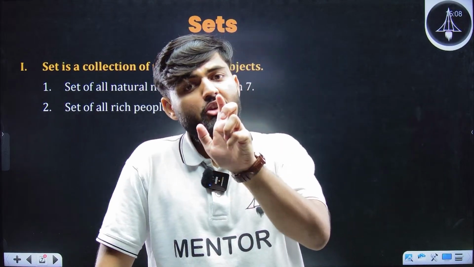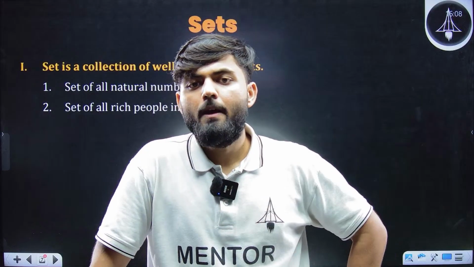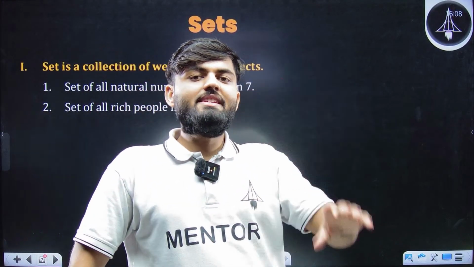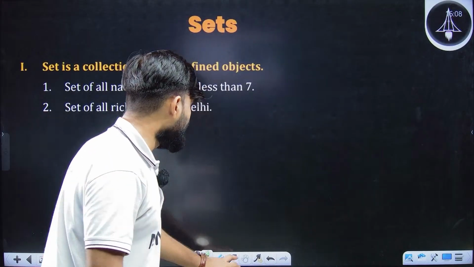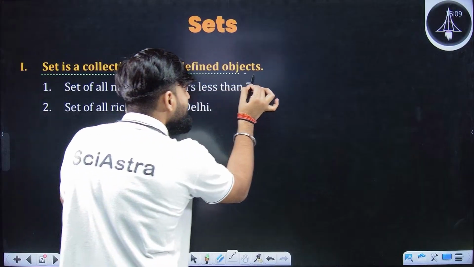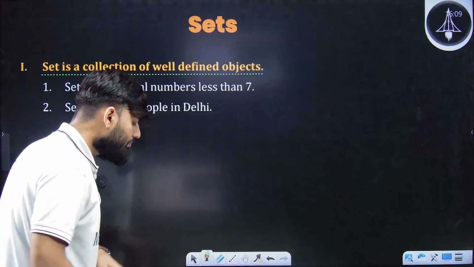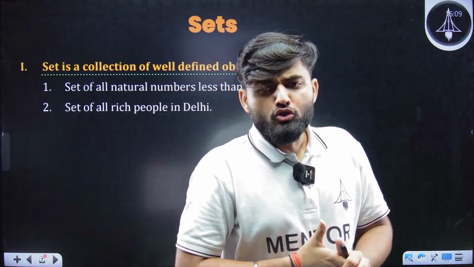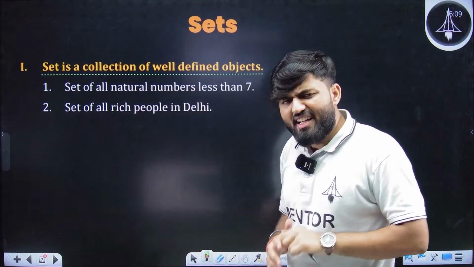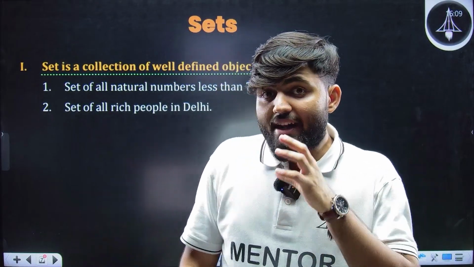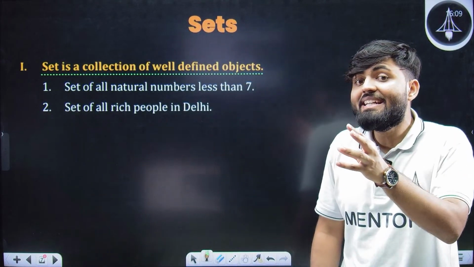So set is a collection of well-defined objects. If you are able to define that collection, then you will say that it is a set. Now, if I ask you for the set of natural numbers less than 7, is it a set? Natural numbers less than 7 is mathematically defined.